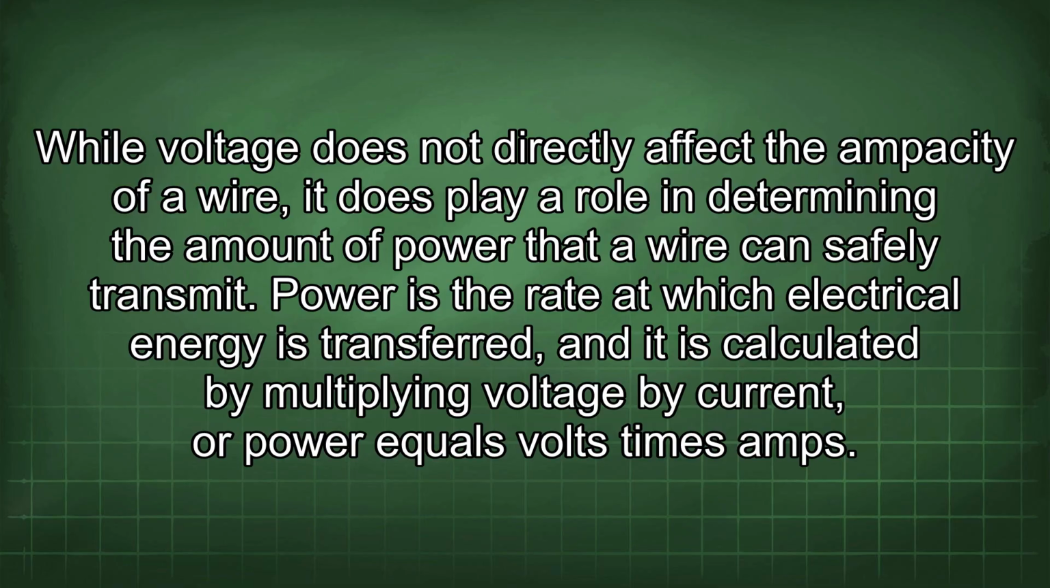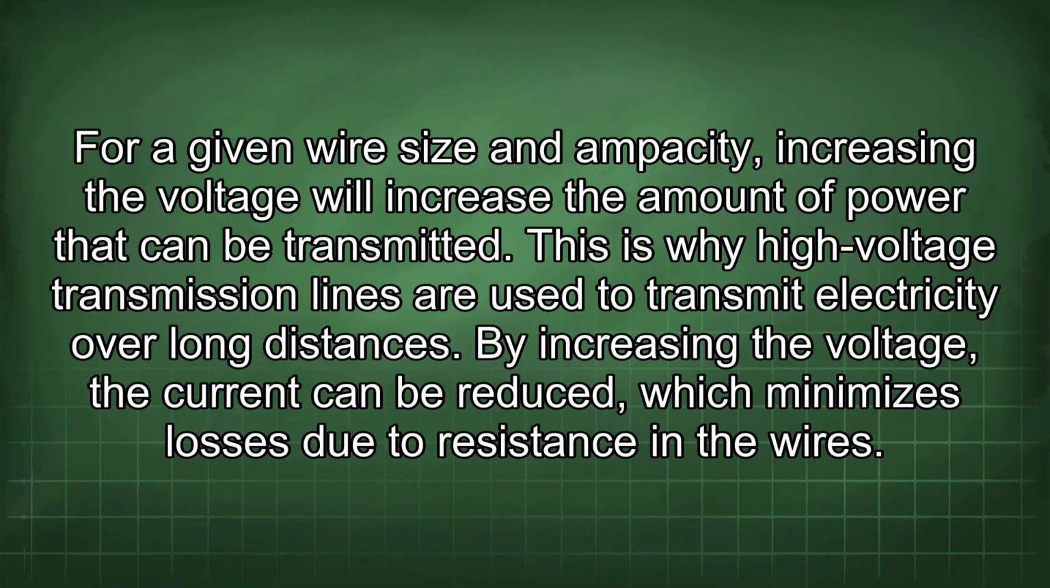Power is the rate at which electrical energy is transferred, and it is calculated by multiplying voltage by current, or power equals volts times amps. For a given wire size and ampacity, increasing the voltage will increase the amount of power that can be transmitted. This is why high voltage transmission lines are used to transmit electricity over long distances. By increasing the voltage, the current can be reduced, which minimizes losses due to resistance in the wires.